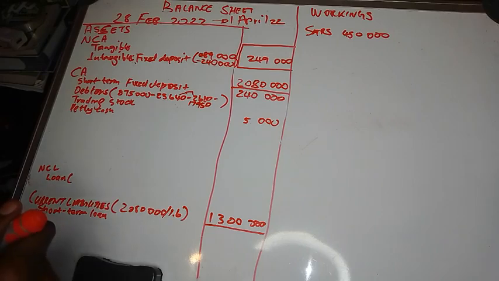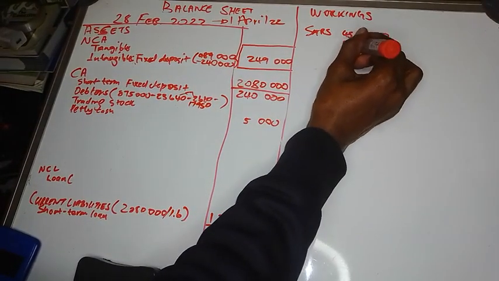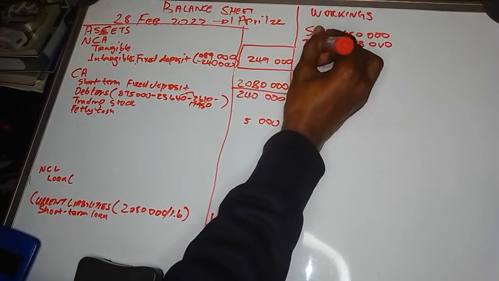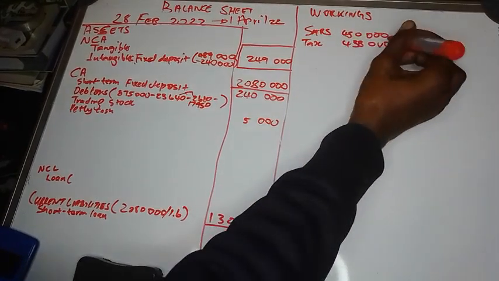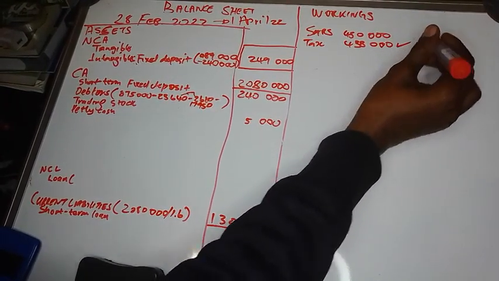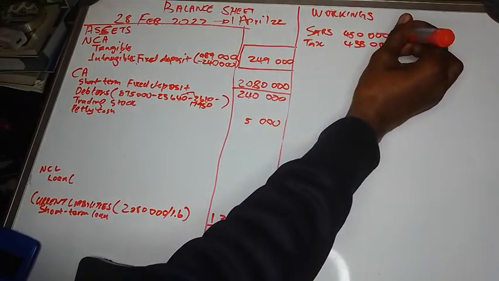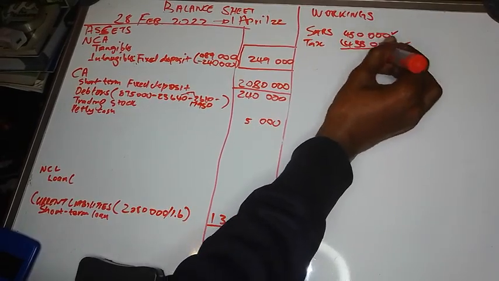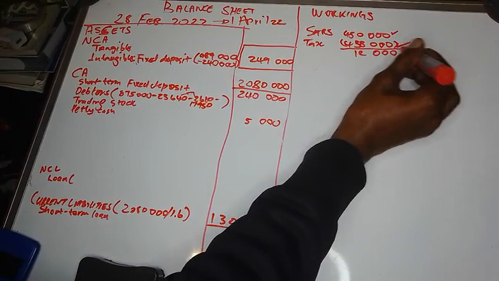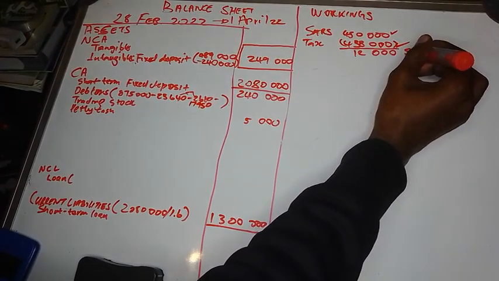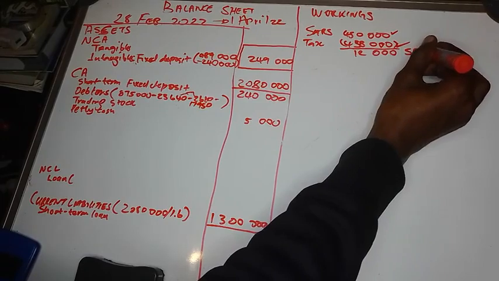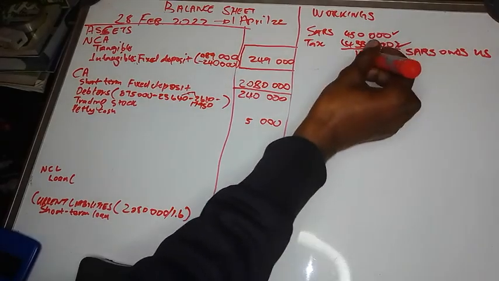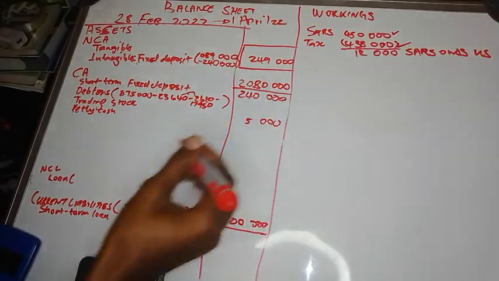Now let's compare this with 438,000. So this is income tax, right? We were supposed to pay 438, but we have paid 450 provisional tax. Then it means we have overpaid 12,000 and therefore SARS owes us 12,000, and therefore it's an asset.